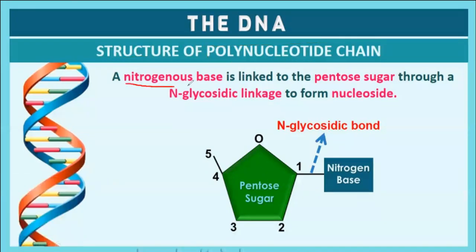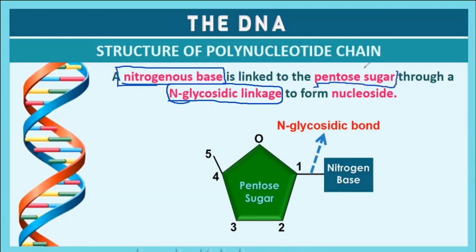We have already learned that a nitrogenous base is linked to the pentose sugar. The nitrogenous base is linked to the pentose sugar with the help of an N-glycosidic linkage. Nitrogenous base plus pentose sugar together forms what?